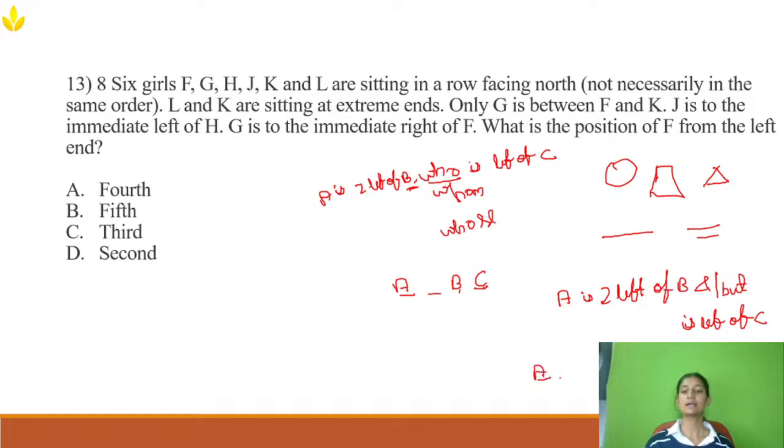A is again second left of B and left of C, and left of C means this and or but will represent A. So this is the second person and first person. You need to be very careful when the word whom, whose, or who comes, that represents the letter next to it, and but represents the first person which you are talking about. Now let's solve this question.